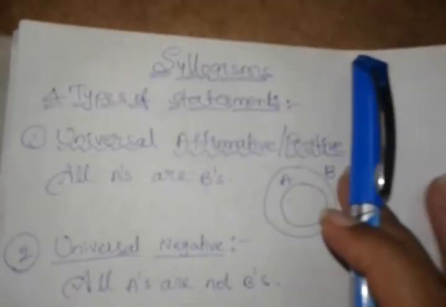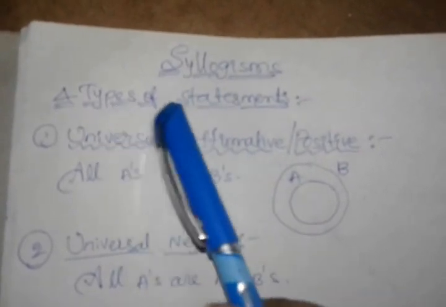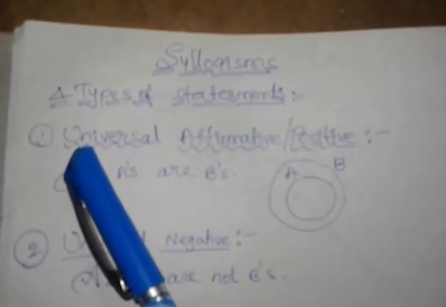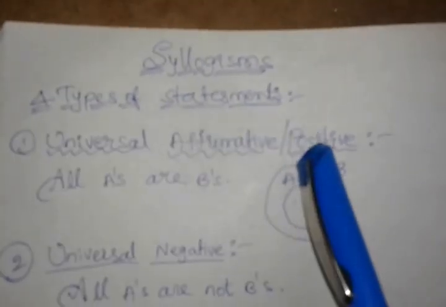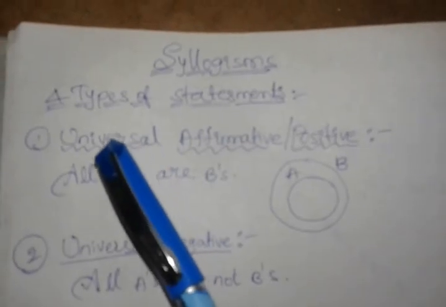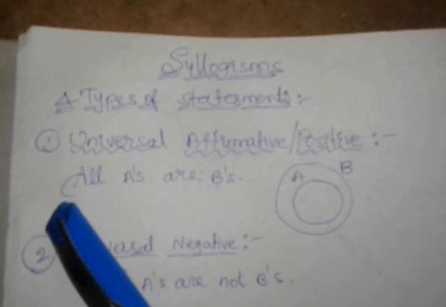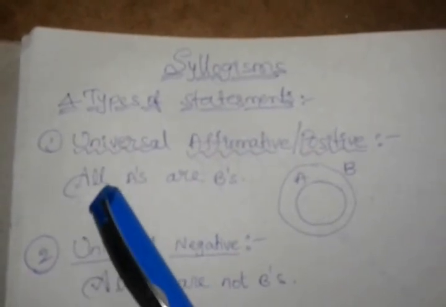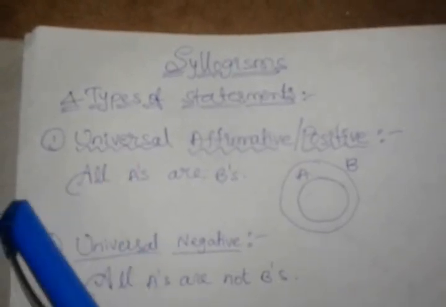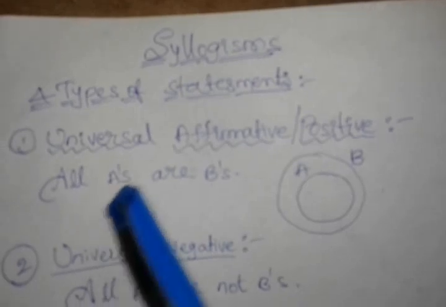Friends, good morning all. Today I am here with the topic syllogisms. Okay, four types of statements we have in syllogisms. First one is universal affirmative, that is universal positive. Means the statement which will start with all is universal. So if anything starts with all, we will call it a universal statement. All A's are B's here we have.